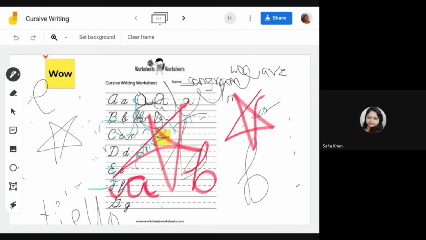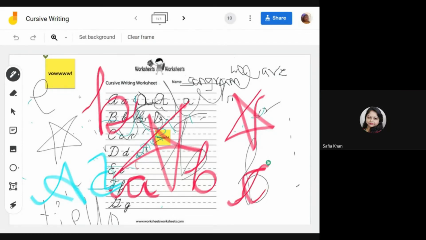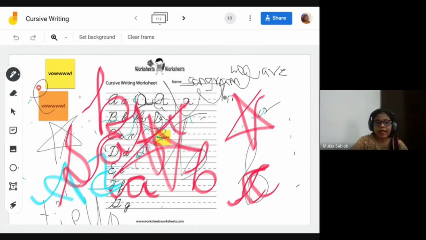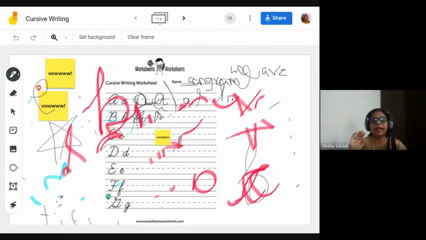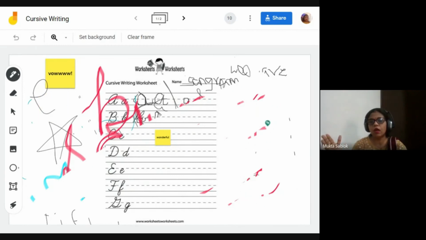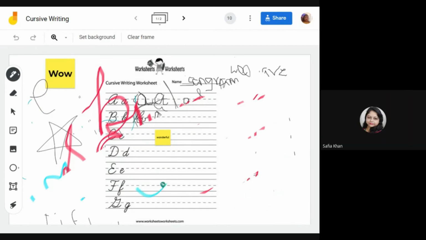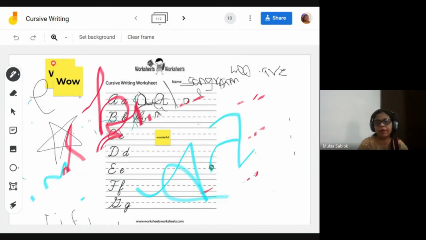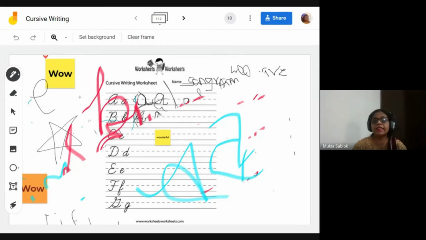Right now the screen is visible, and on one screen all the participants are writing and scribbling. Yes, this will happen in class also, or individual participants can show their work. Ma'am, I will come to that. The point is I am telling you how you can work on it. I will tell you all the tools, how you can ask children to work collaboratively, and I'll also show you how you can send the link separately to each child.